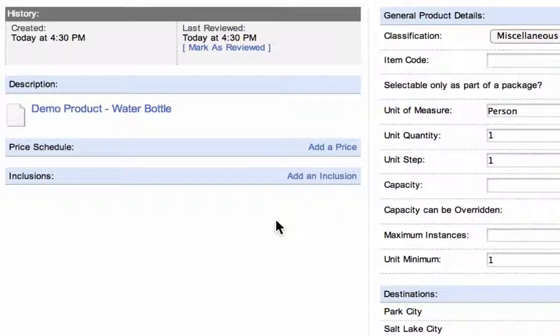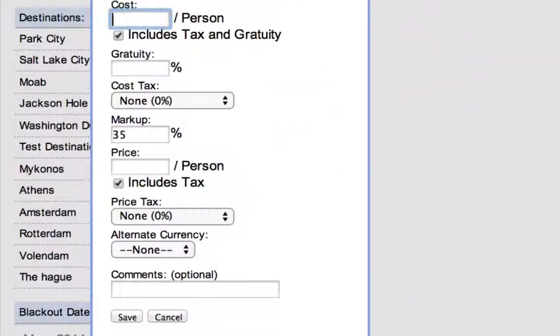Now we'll move on to adding specific pricing. Click on Add a Price Schedule. Start by adding the base cost, and mark whether or not that base price includes tax and gratuity, or if those costs will be added on top. Enter the gratuity if applicable, and select the appropriate cost tax.